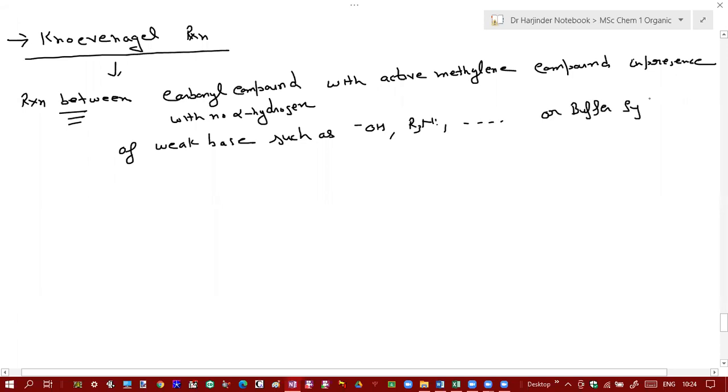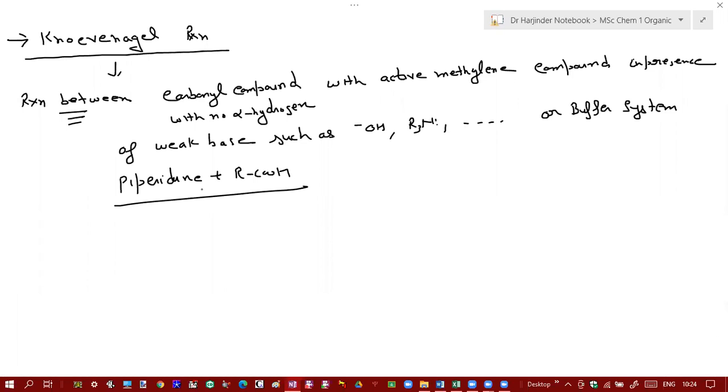It can also be carried out in a buffer system of piperidine and carboxylic acid. So this reaction is called Knoevenagel condensation or Knoevenagel reaction, and after the reaction you will get the corresponding condensation product in which mostly there is a carbon-carbon double bond after dehydration.